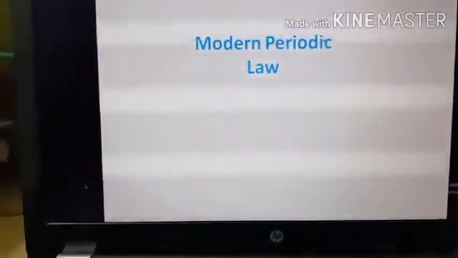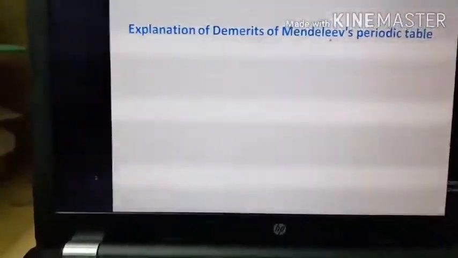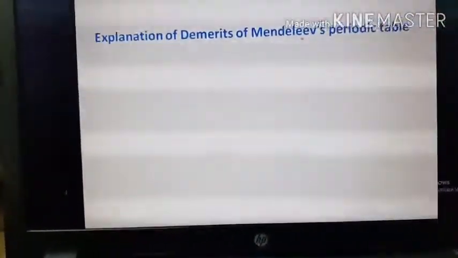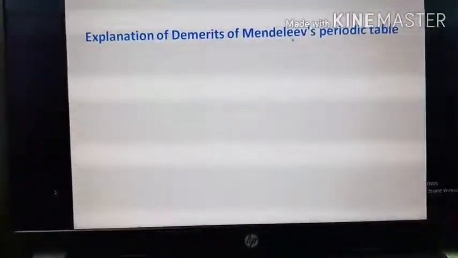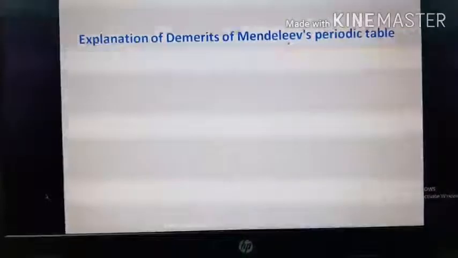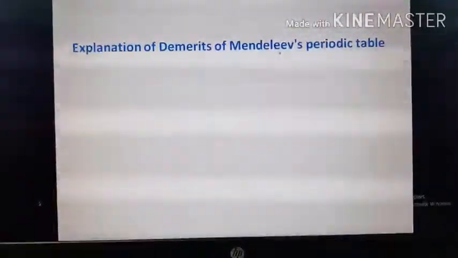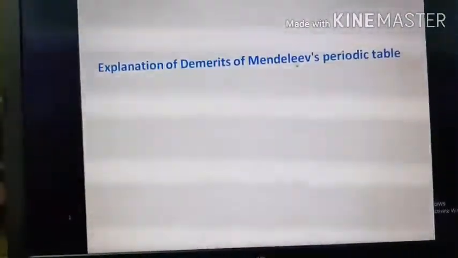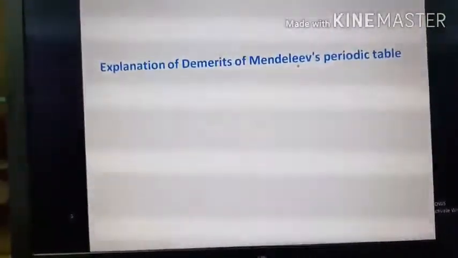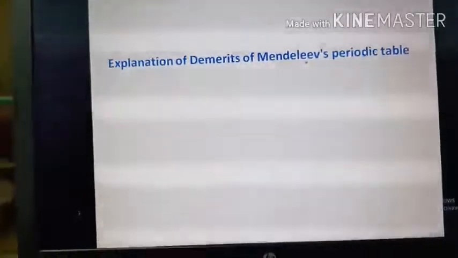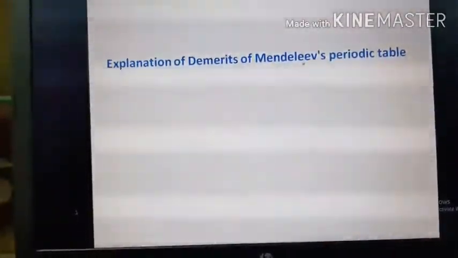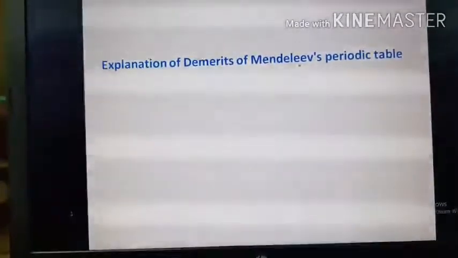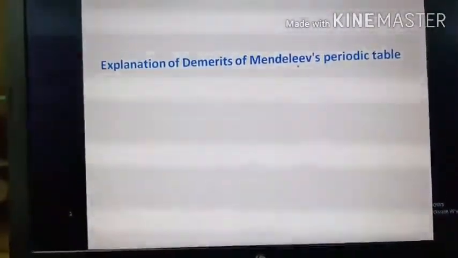Now the next topic: if we consider the atomic number, then some of the anomalies of Mendeleev's classification will be explained. How? First, the explanation for the position of isotopes: all the isotopes of an element have the same atomic number, or the same number of protons. Since all the isotopes of an element have the same atomic number, they can be put at one place in the same group of the periodic table.